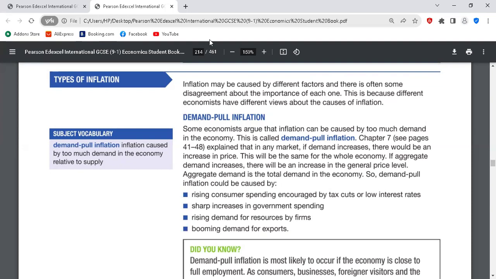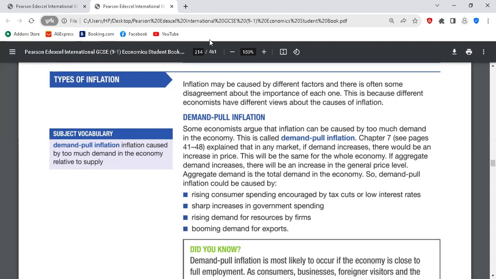So the first one is demand pull inflation. When we talk about demand pull inflation, we're talking about inflation caused by too much demand in the economy. That means aggregate demand in the economy is increasing. What is aggregate demand? Aggregate demand is the total demand within the economy.